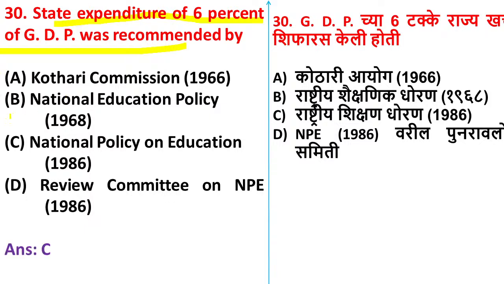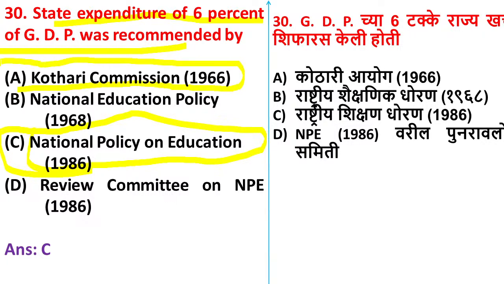Yes, here the right answer is option C, National Policy on Education 1986. Sorry, option A is correct actually, not option C. Option A, Kothari Commission is correct. The nation has to spend 6% of national income on education, as proposed by the Kothari Commission. Badal, Kavita, please note option A is correct.